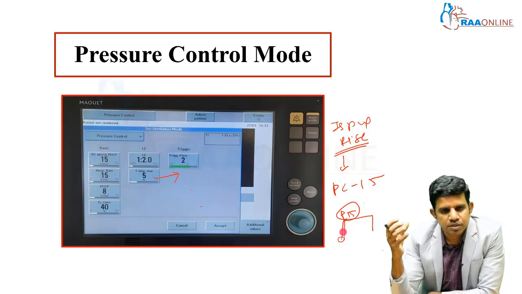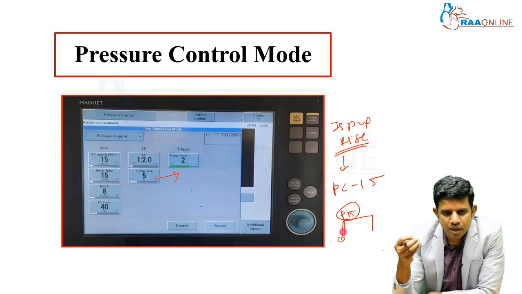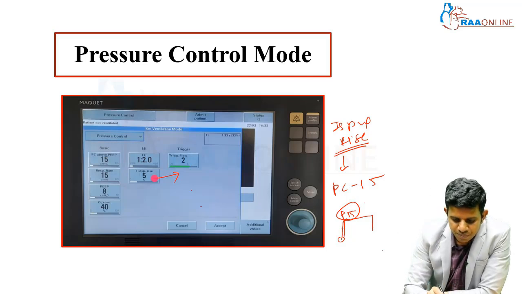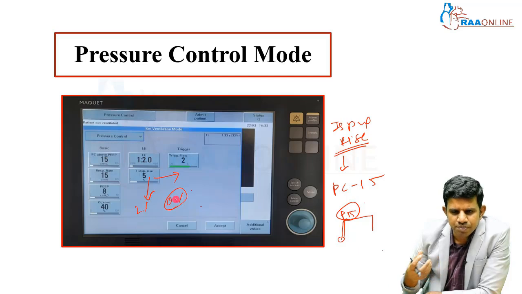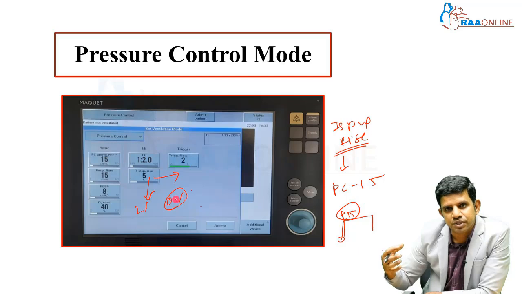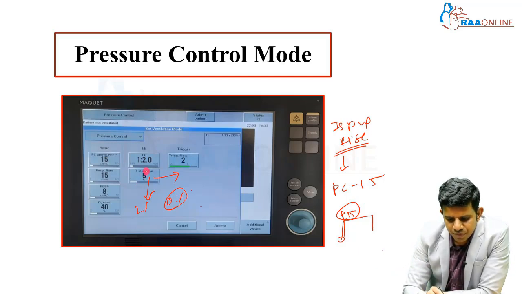For example, a patient is having severe breathlessness and a very high respiratory drive. Those patients need you to achieve that pressure target as soon as possible. Then you have to decrease your inspiratory rise to 2%. Sometimes we will keep it at 0 also. If it is the other way around, for example, the patient is breathing normally, there is no tachypnea, there is no high respiratory drive, in those situations we can keep it at 5%. 5% is what we normally keep in a normal lung.